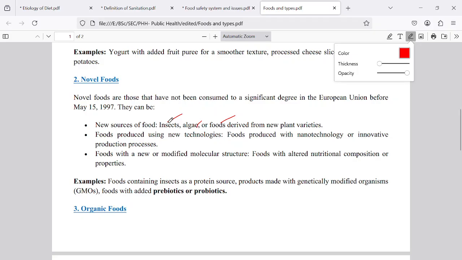The Chinese are using insects. We are seeing this on social media. They are consuming insects, the Chinese and Japanese are using this, and a new food material which contains all the nutrients is also advisable to take.